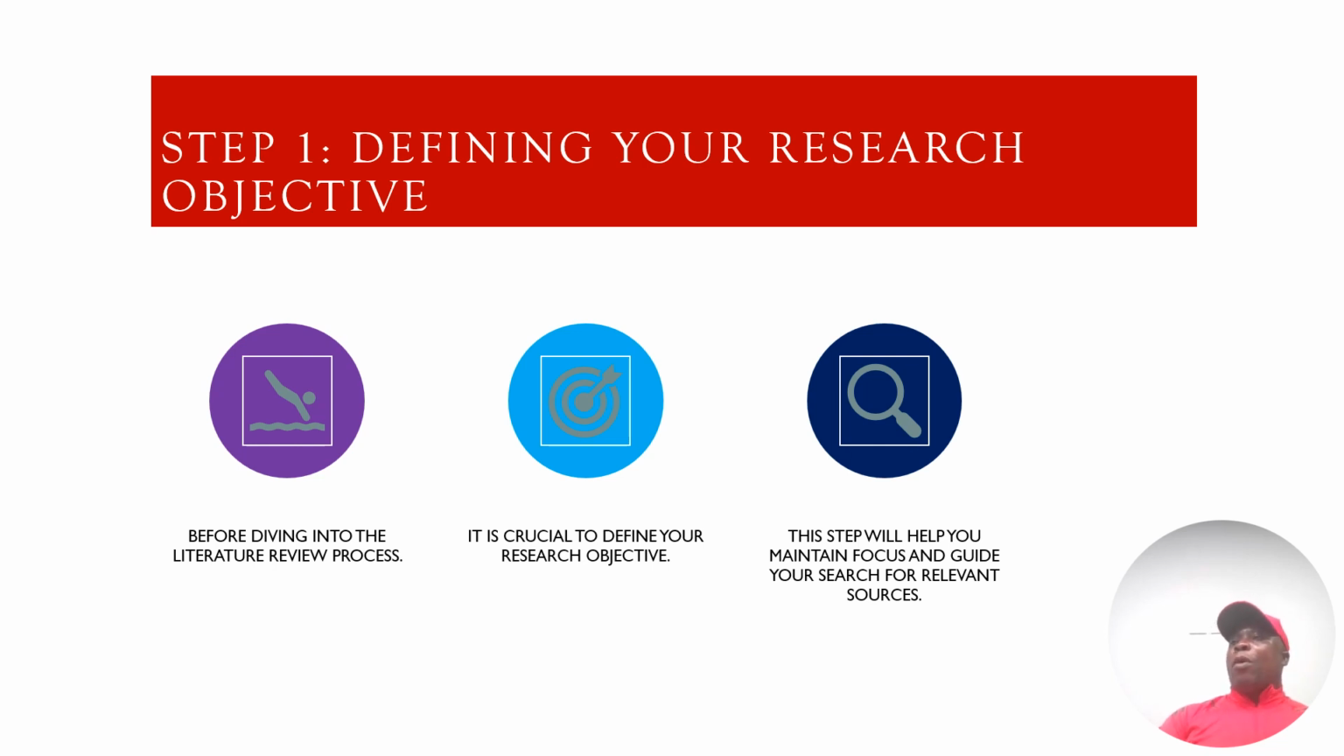You need to define your research objective. Don't allow GPT to define research objectives for you. This one you need to do yourself, and it's very crucial for you to be able to come out with good research objectives. You need to go and read. This is the most important, first step, which I think is very crucial. This step will help you to maintain focus and guide your search for relevant sources.